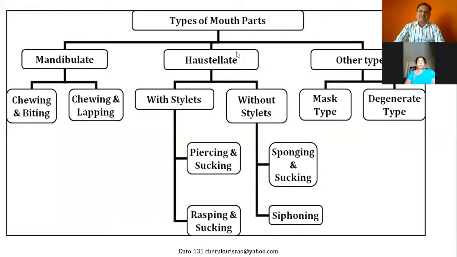As always, we classify different kinds of mechanisms. Here I have classified three kinds: mandibulate, haustellate, and other types. Mandibulate mouth parts are again classified into chewing and biting, and chewing and lapping. Haustellate is nothing but a sucking kind of mouth part. There are insects which have stylets, and others which don't have stylets. Stylets are basically used for piercing purposes. There are also a few other primitive kinds of mouth parts, and we will be discussing these.